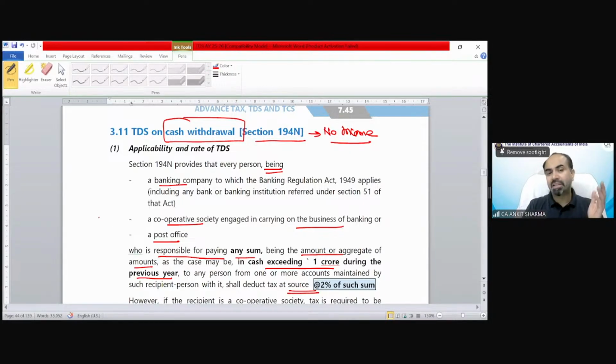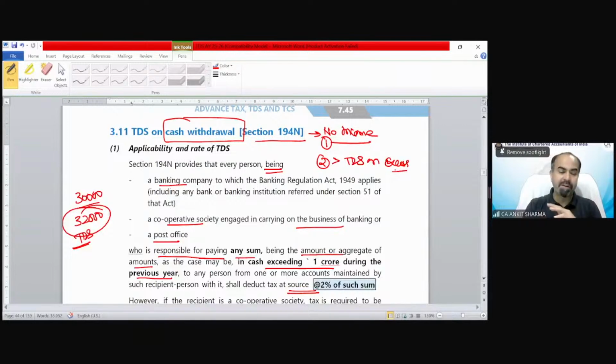In all other TDS sections, I explained that, suppose the TDS limit is 30,000 in case of section 194J, and the payment is 32,000, then TDS would be on the full value. Whether it's section 194J, 194A, 194M, 194H, etc. But under section 194N, if the limit of 1 crore is exceeded, only the balance you withdraw after 1 crore is liable for TDS deduction. So there are two different natures under this TDS section: one is that there is no income, and the other is that TDS would be on the excess value.